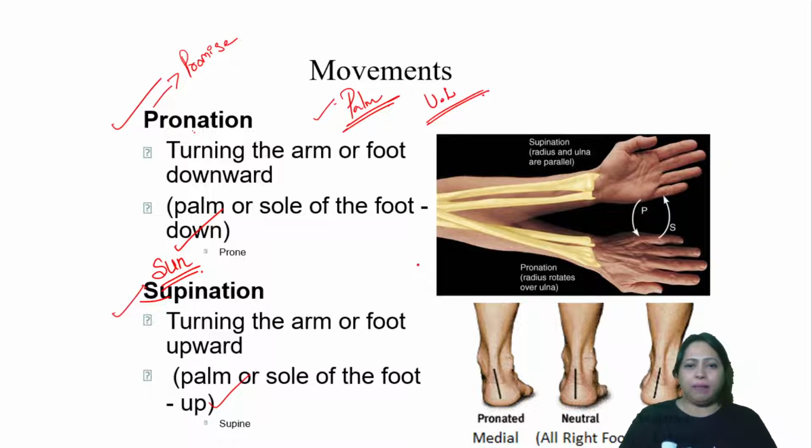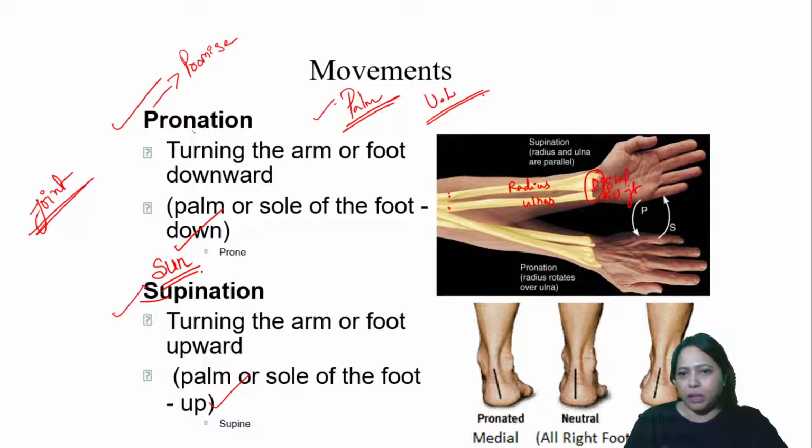Okay, next we have, which joint will do this? Now let's talk about what joint will do pronation and supination. You have the radio-ulnar joint. So here we have the radius. This is called the radius and this is called the ulna. And it has a joint here. This is called the distal radio-ulnar joint.